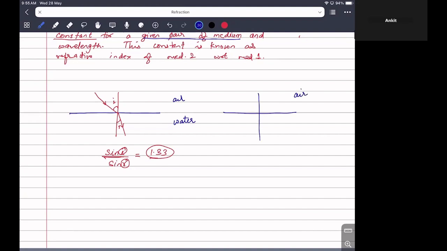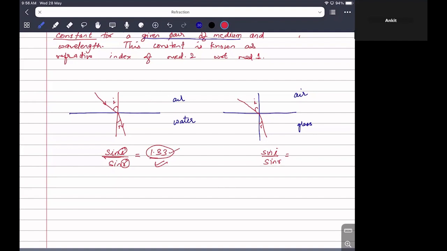Let's say instead of air and water, we take air and glass. Okay. So now we will have some angle of incidence, we will have angle of refraction, and now we can take sine i by sine r. And not to be surprised, we won't get this value 1.33 again. Okay. So this is what I mean by a given pair of medium.